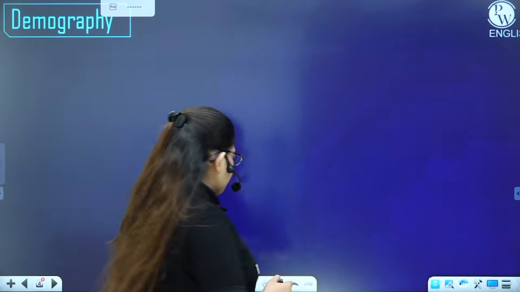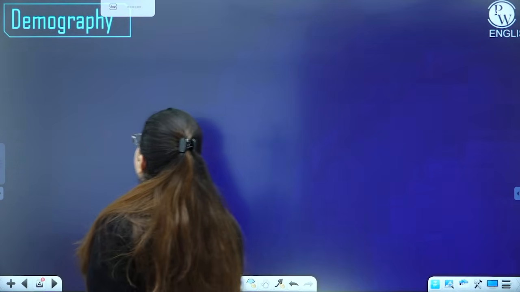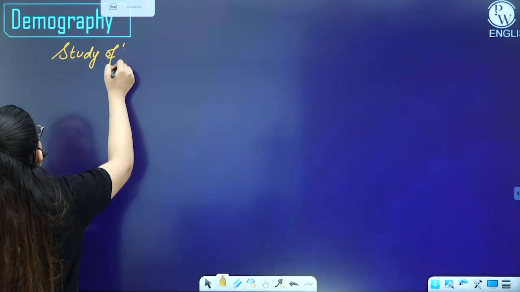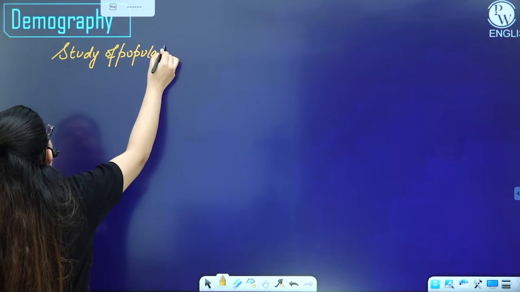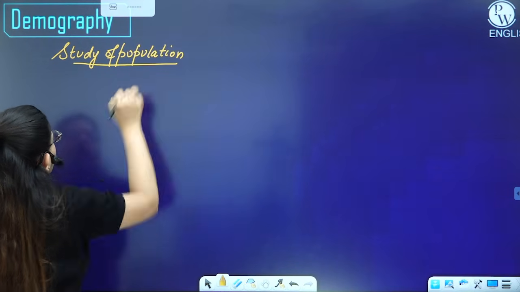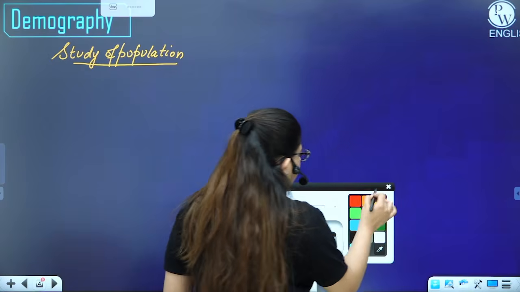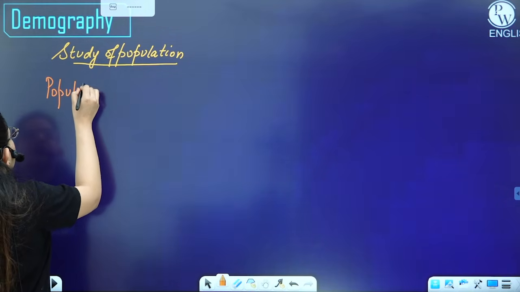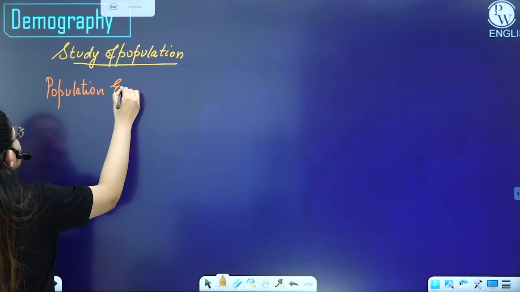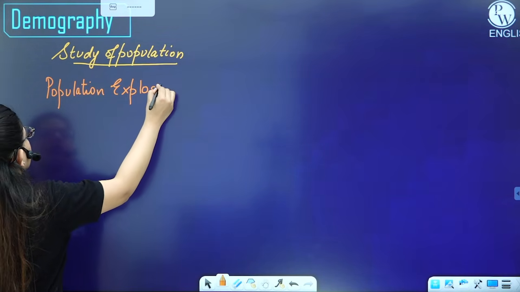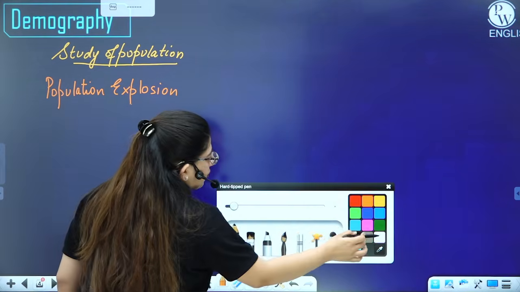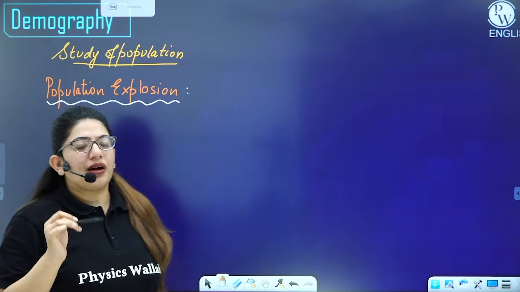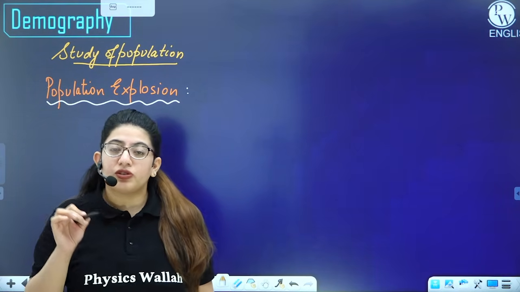So as I've told you, what is demography? It is the study of population. Okay. So you must have heard of a word which is population explosion. Now what is this population explosion? It is the increase in number of the individuals in a population per unit time.